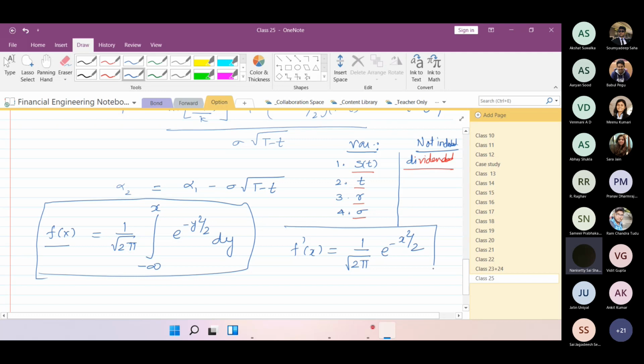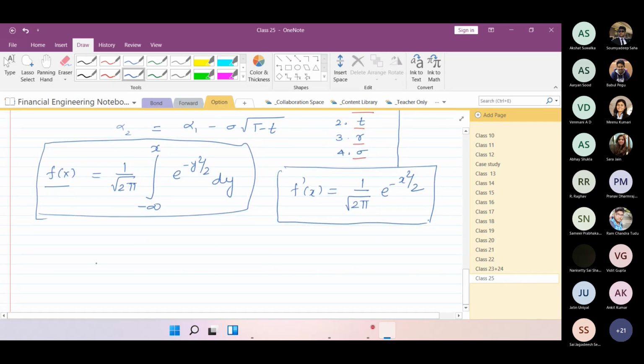Yes, so we take the derivative of the limit and the expression itself in the integral. Correct. How many of you remember this? I don't think so, it's a long time back that you studied this. Soumyadeep: Yes, sir, now I remember. Then Soumyadeep, before I move on, since we have F dash x, you can calculate the first derivative of N of alpha 1. This will help you get those values.